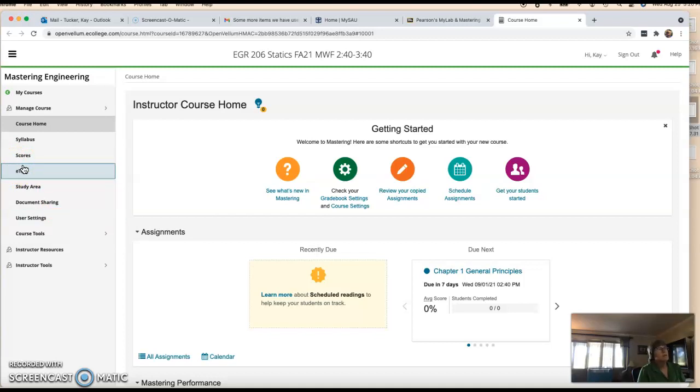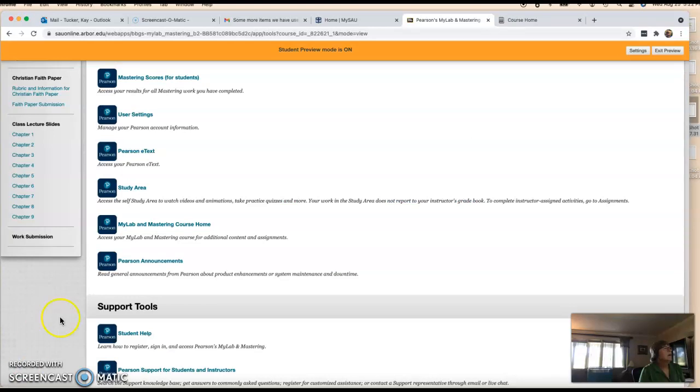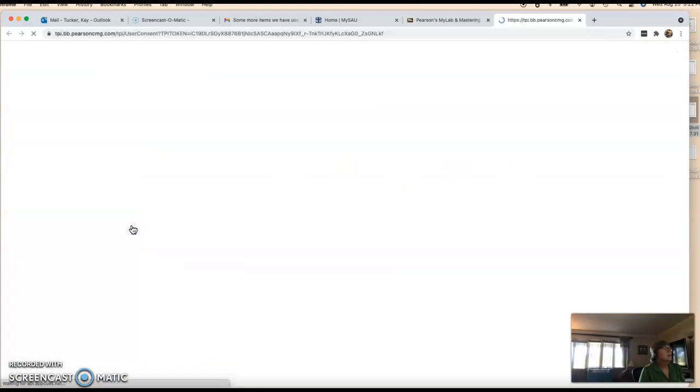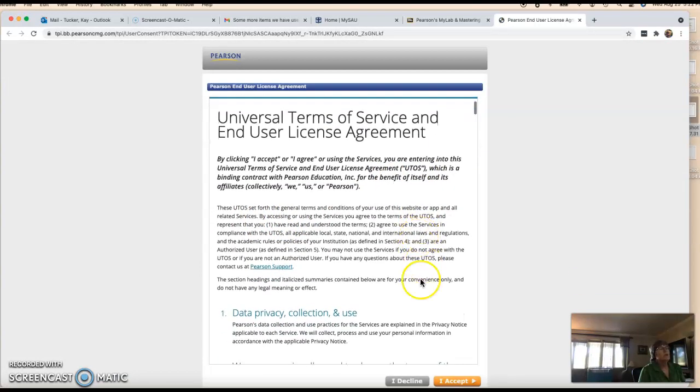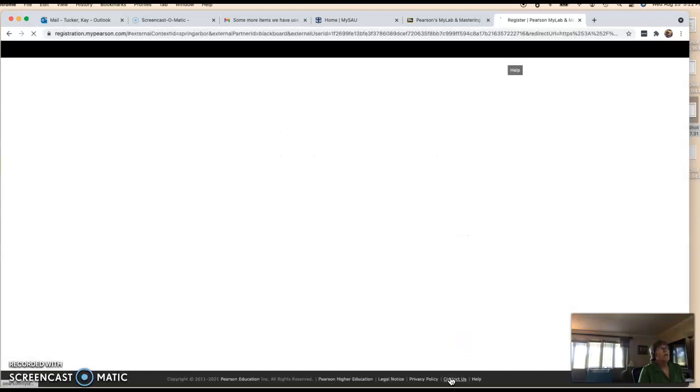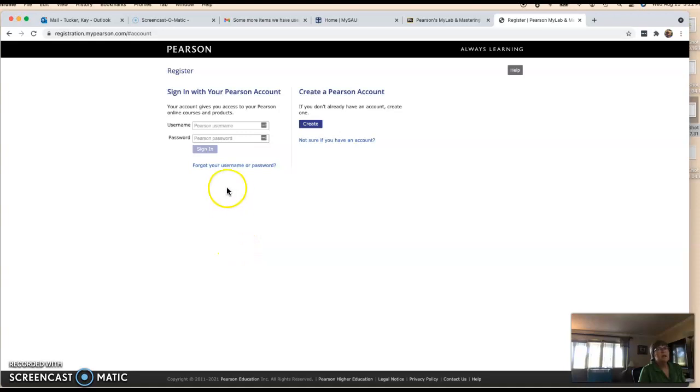So what I'm going to do is go back and go to the student view and show you what it will look like from your side. From your side, when you click on this link, it will take you to a page that looks like this because you haven't purchased the textbook yet. So you just want to look through this and say, I accept. And then it will take you to a page like this. If you've ever used a My Pearson account before, such as My Reading Lab, My Math Lab, My Stat Lab, you can use the same login information.